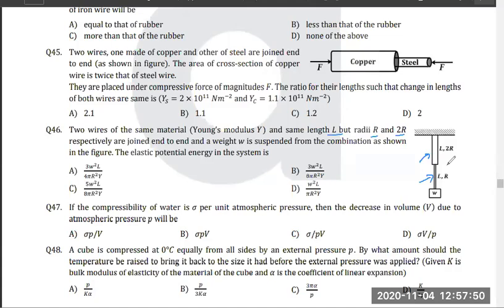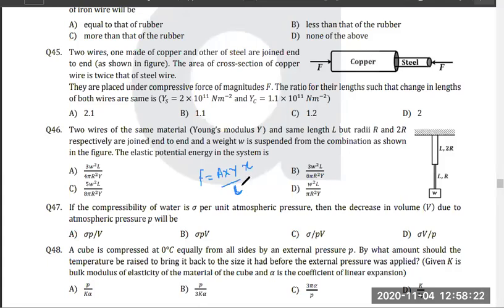Now, let's see what we know. Length same, radius different. So what we already know: force is equal to area into Y into x, which is elongation, by L, which is length.